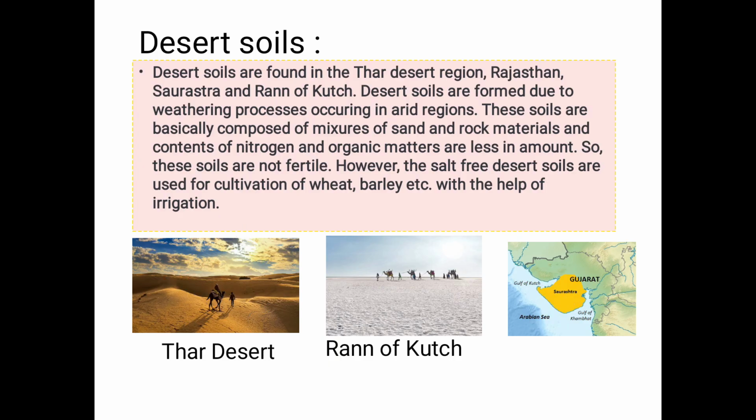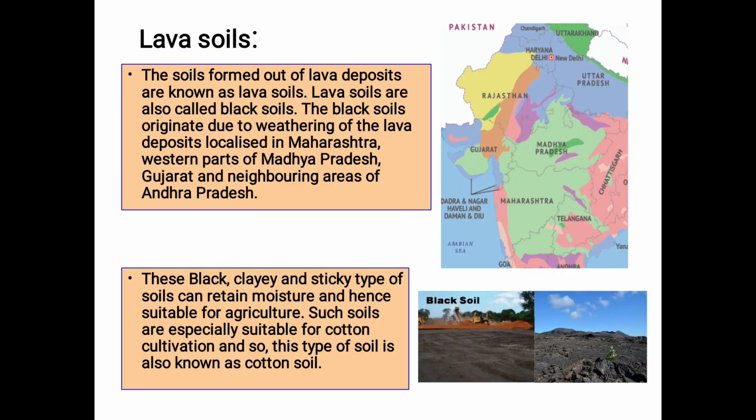Now let's move to the next. Lava soils. These are also called black soils. Where are they found? They are found in the Deccan Plateau region. So this portion, see where this green color is done, right? Some you will find in Gujarat, Maharashtra, Telangana. So let's read.